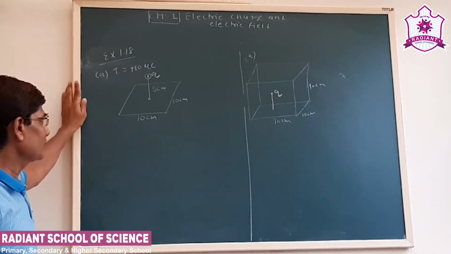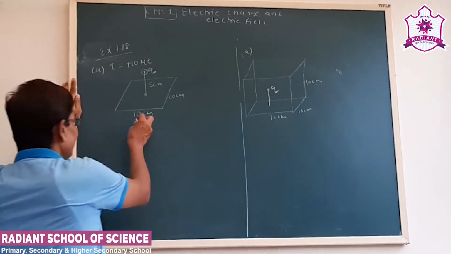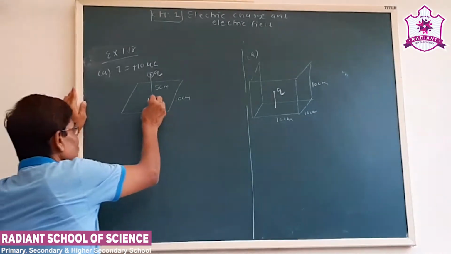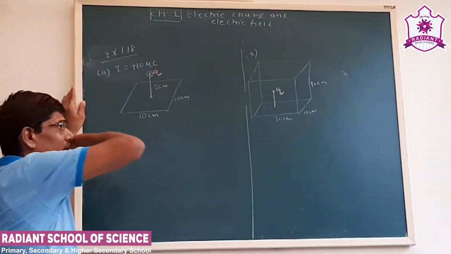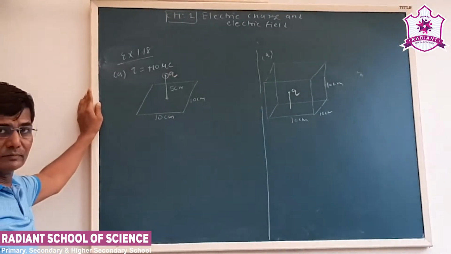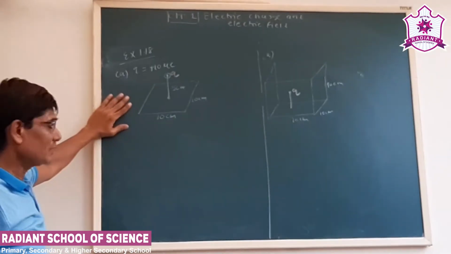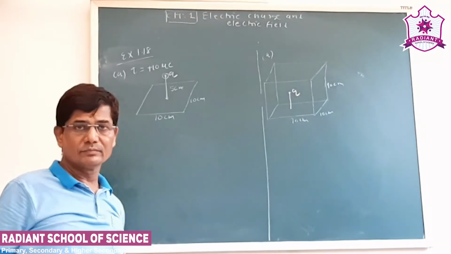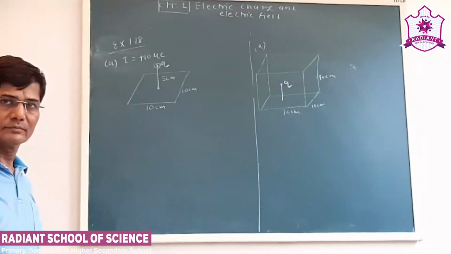The question says that suppose there is a plane surface of 10 centimeter by 10 centimeter side, and a charge q is placed at a 5 centimeter distance from this. What we have to find out is the flux linked with the surface. Now we should know the condition for flux with any surface.